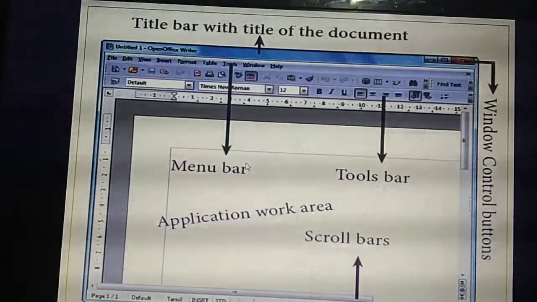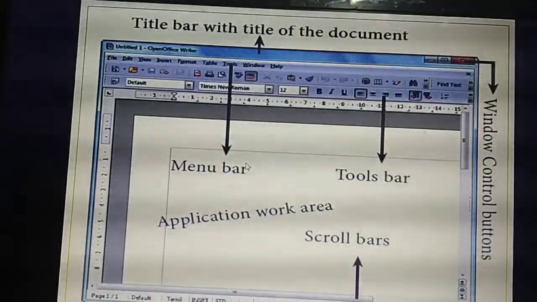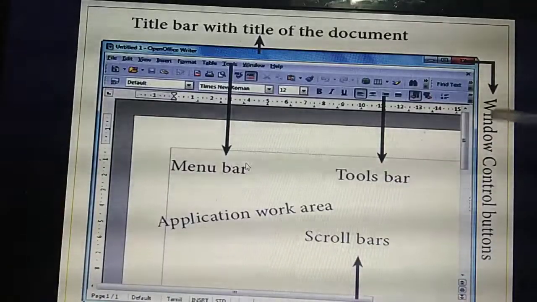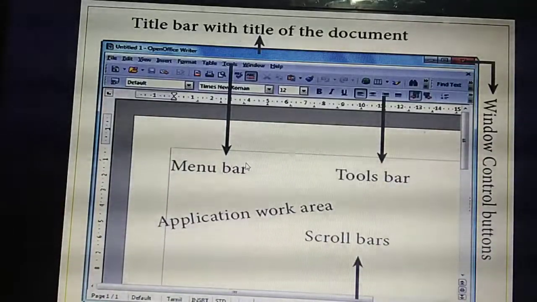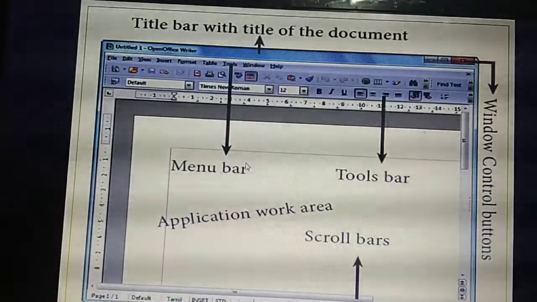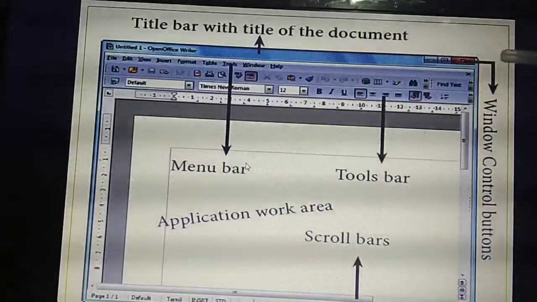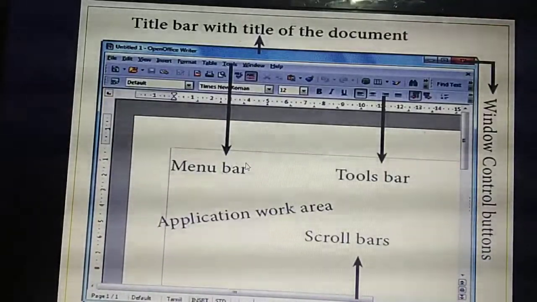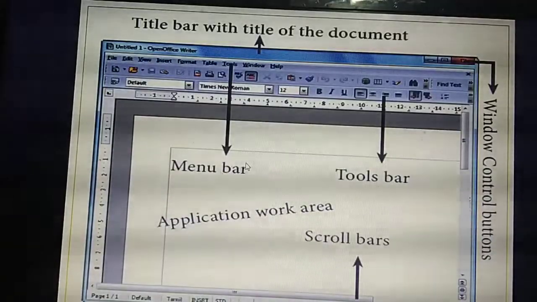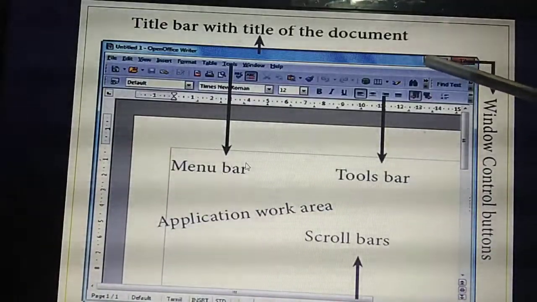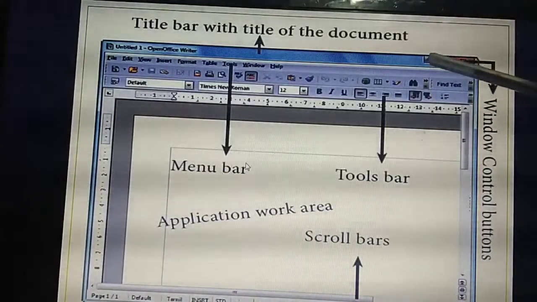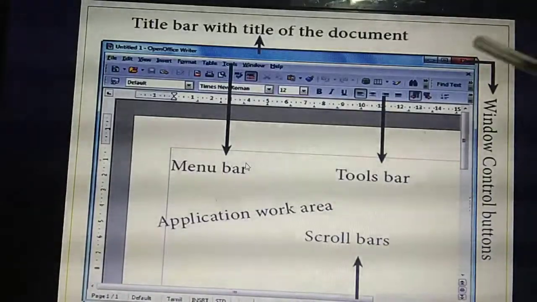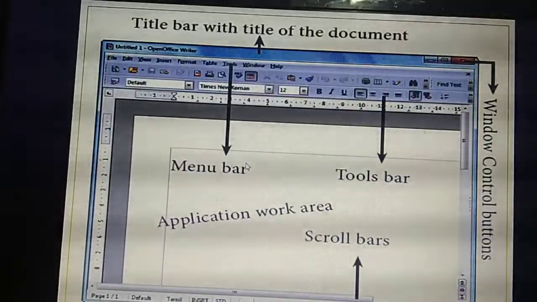Okay. So, in the title bar, at this right corner, you can see three buttons. Already I have explained about this one, isn't it? So that buttons we are called, what's the name of the three buttons? Window control buttons. What are the three buttons? Is it visible? Minus, then square, then cross. Minus means minimize. If you click this button, the screen will minimize.